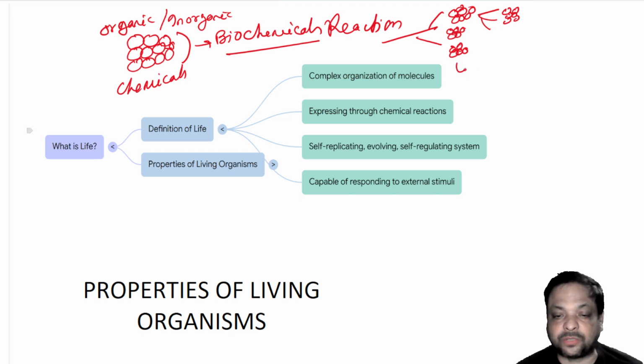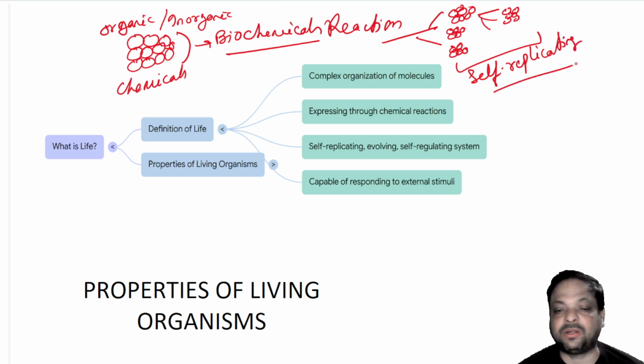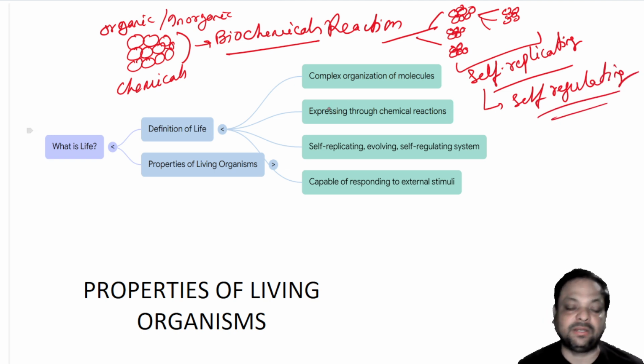This nature is called self-replicating, producing the same type of product with multiple fission. And also they regulate, so they are called self-regulating. Clear till this much?